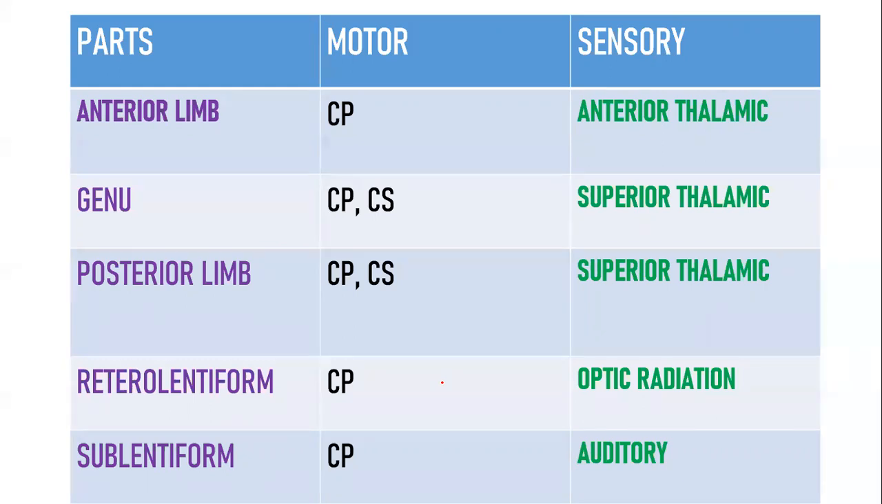CP stands for corticopontine. Motor means what? Descending nerve fibers. So they have to arise from your cortex and go to the subcortical areas like your brainstem or your spinal cord, right? So P means what? Pontine. So it is a set of motor nerve fibers arising from the cortical region and terminating over your pons. Corticospinal means from your cortex to your spinal cord.